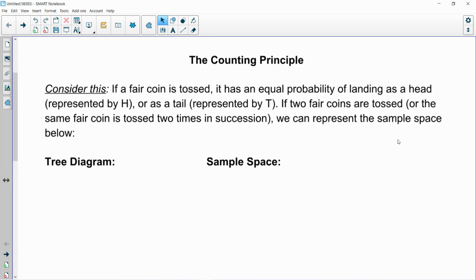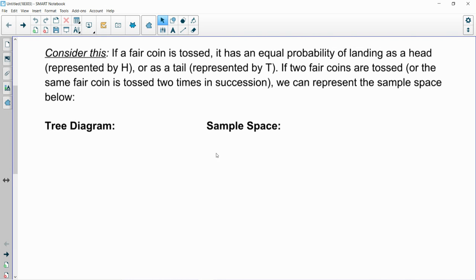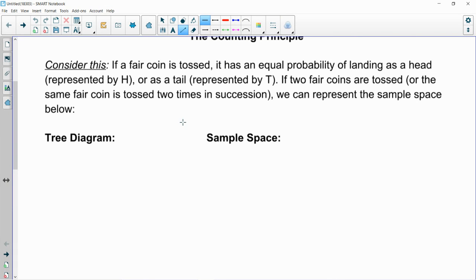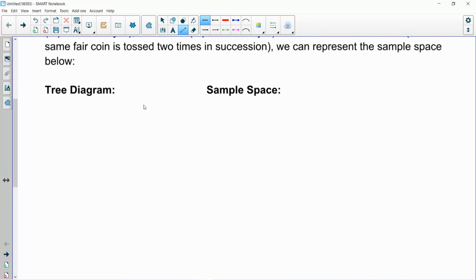So what we're going to talk about now is, let's imagine we had two fair coins and we threw them up in the air and we let them hit the ground, right? And then we look to see, are they heads or tails? Let's figure out a sample space, and we're going to begin by constructing a tree diagram. So I want to refresh your memory again. How do we construct a tree diagram over an event that is occurring and taking a look at the outcomes?